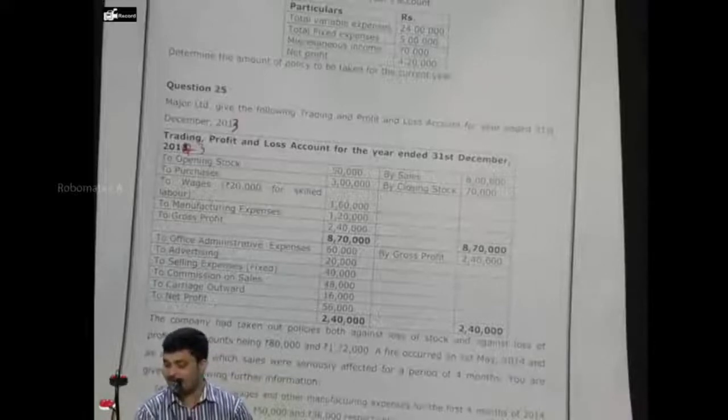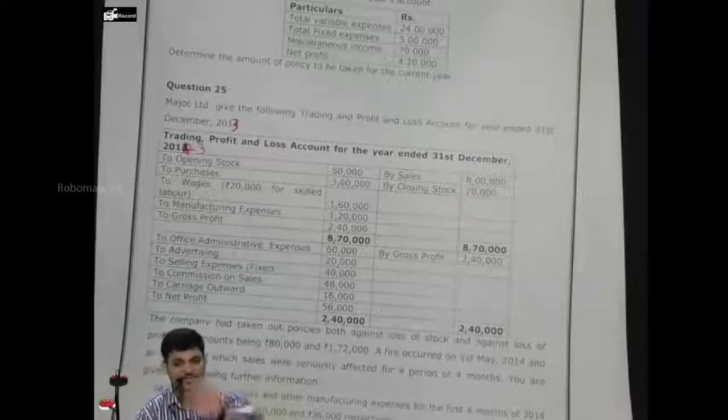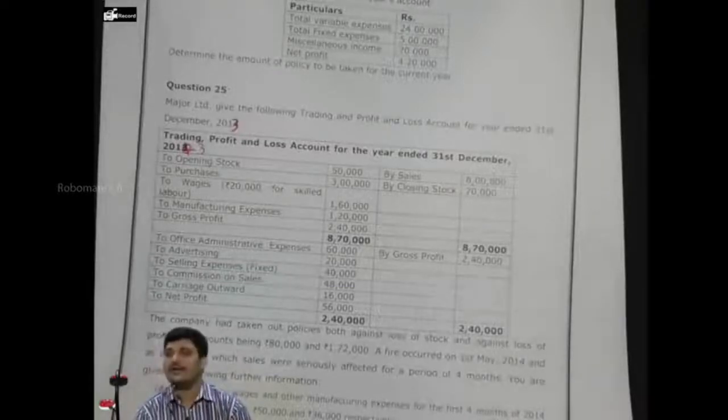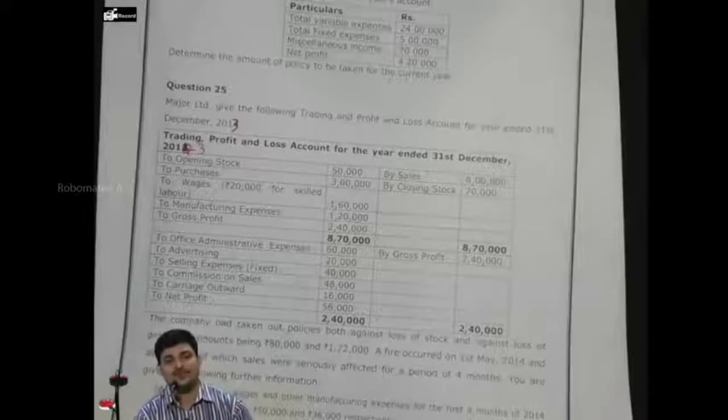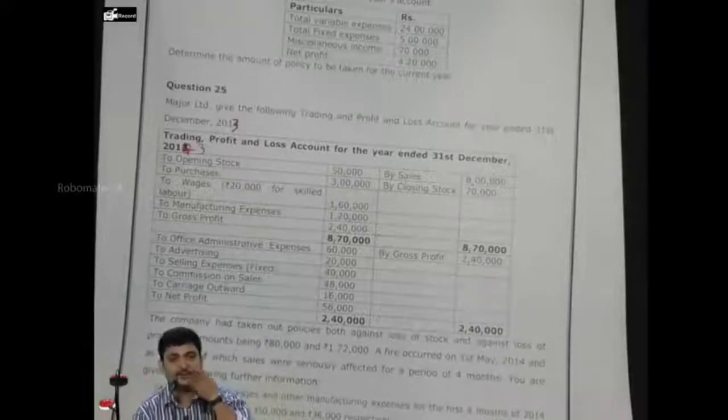Fire occurred on 1st of May 2014. They are following calendar year. So the previous year is 2013 and fire occurred on 1st of May 2014. Correct? Everybody? Yes, sir. The first claim is for loss of stock. Step number 1, gross profit ratio. We will find the gross profit ratio of which year? Previous year. Correct? So previous year gross profit ratio we will be computing.